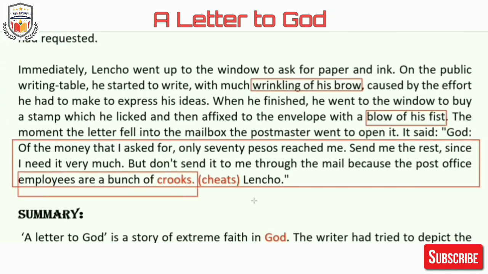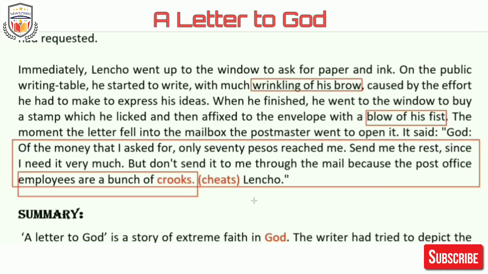Now what happens here? God actually doesn't in reality send the money and reply to the letter. The post office people decide to contribute, and they gather the amount of 70 pesos in totality. But Lencho is very sad. He thinks that God had actually sent 100 pesos to him, but the employees of the post office had stolen the remaining 30 pesos.